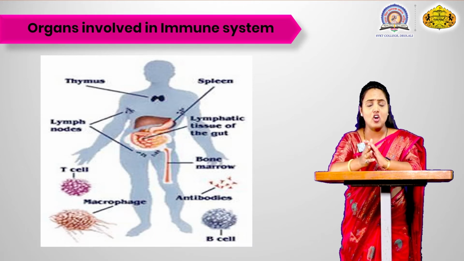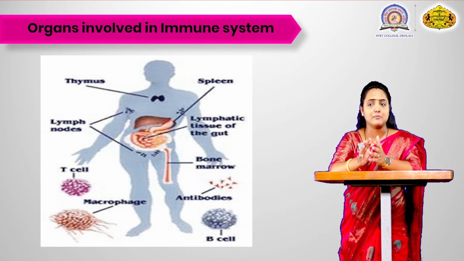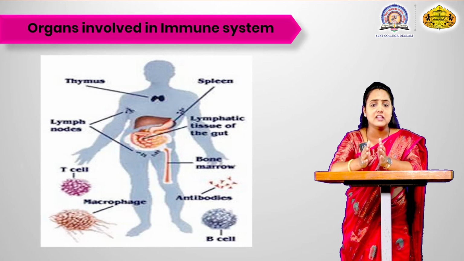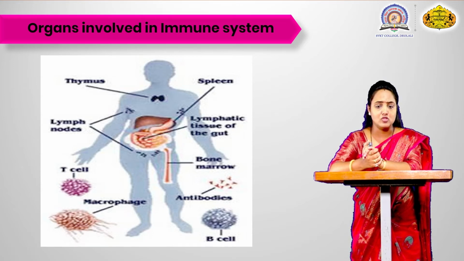So these are all the organs of the immune system which work for the various types of defense mechanism. In your thymus, the T cells are produced. In your bone marrow, the B cells are produced. Your lymph node is also involved in the immune system.